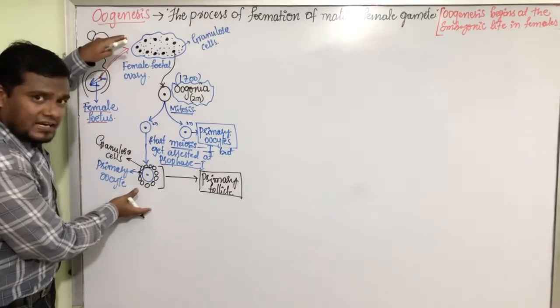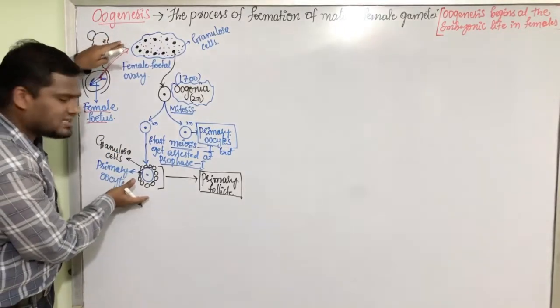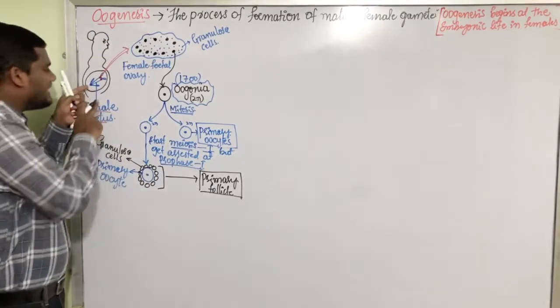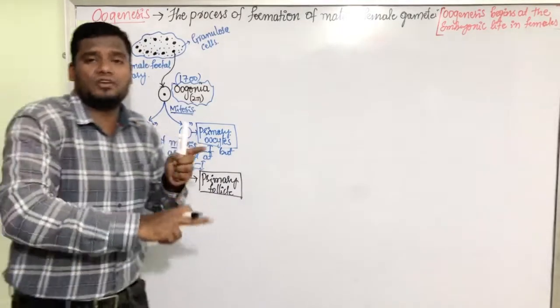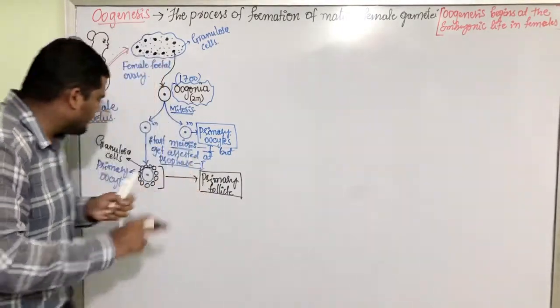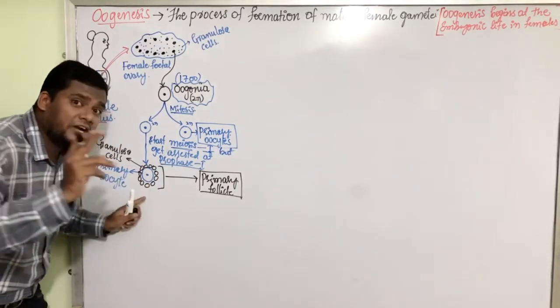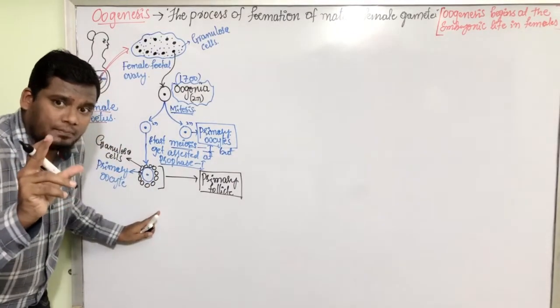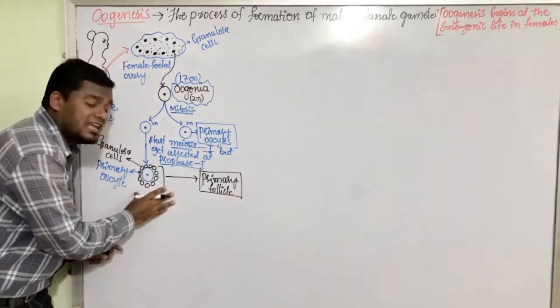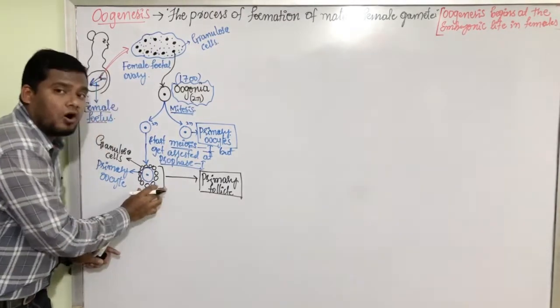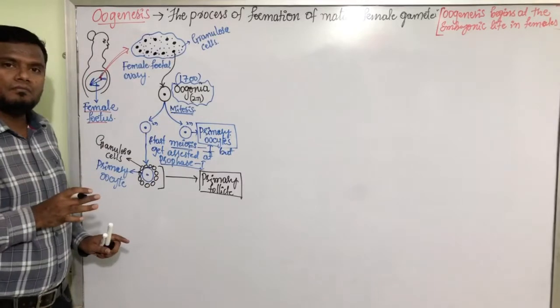After doing this entire process, now this fetus has reached the 9th month of its pregnancy, 9th month of its gestation period. As a result of that, by the end of 9th month of the pregnancy, millions of primary follicles are formed in the ovary of that baby.